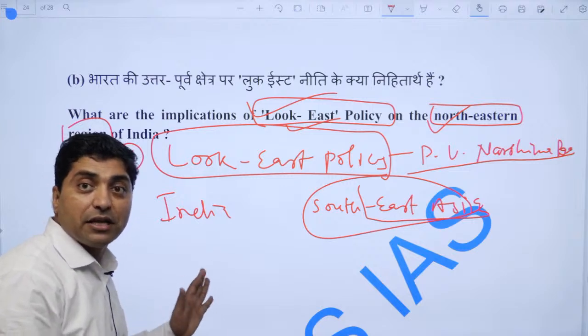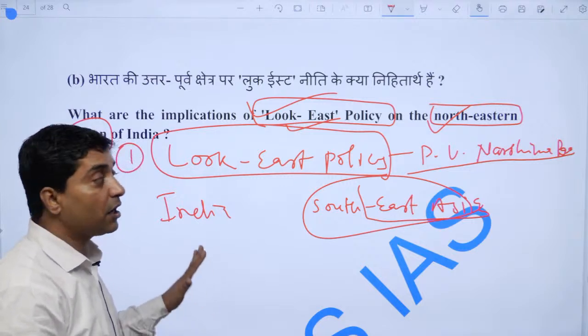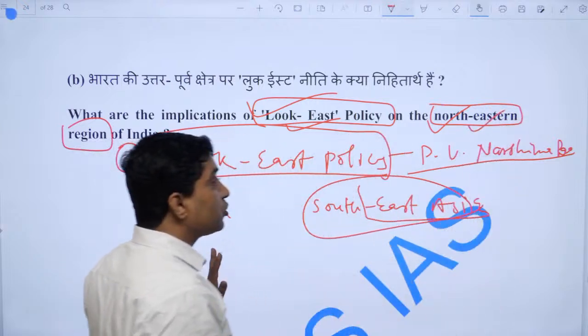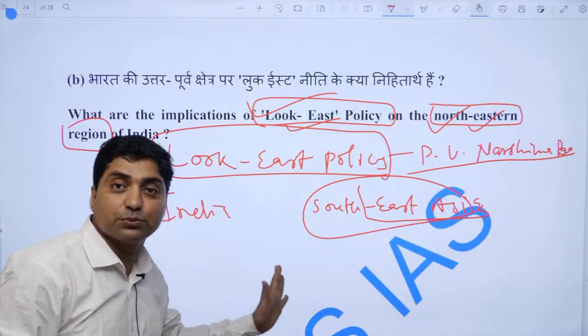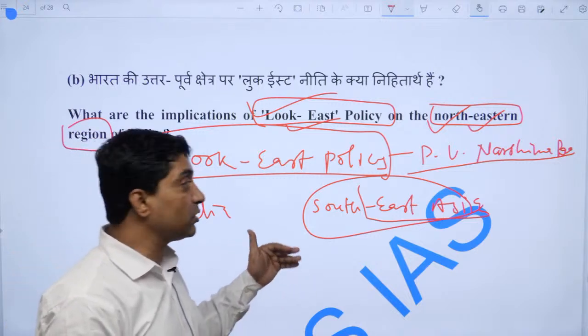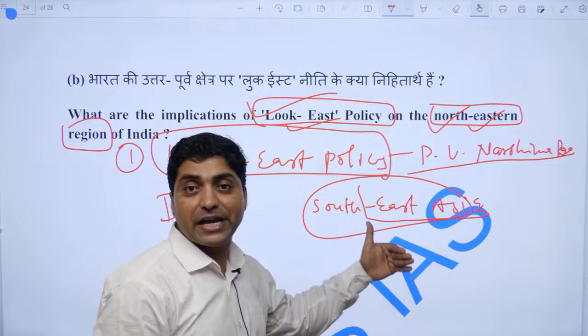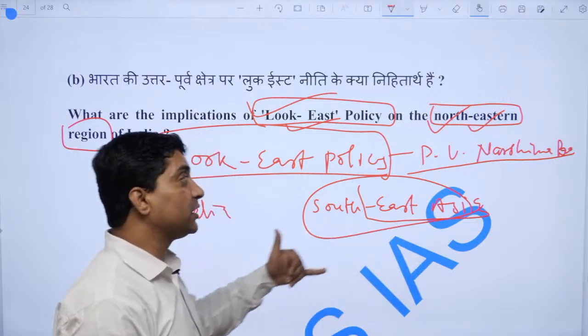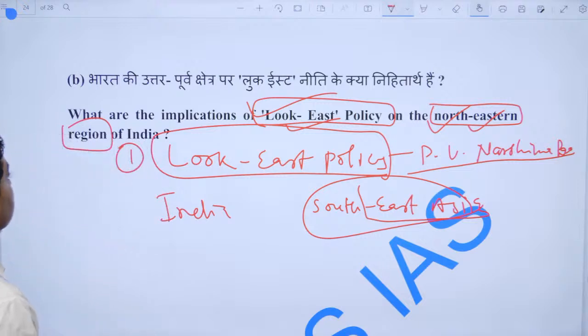And even here, Japan is helping us a lot with the development of the northeast region, which directly connects us with Bangladesh, and also with Myanmar, Indonesia and other countries of Southeast Asia.